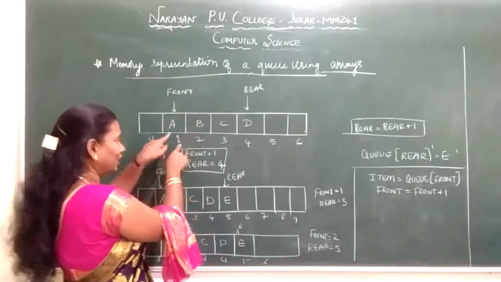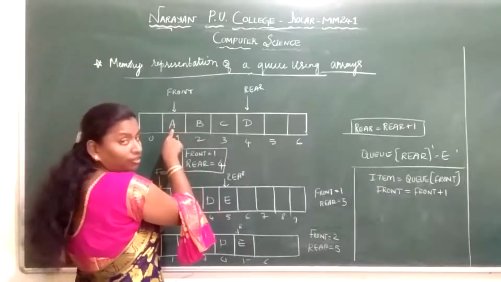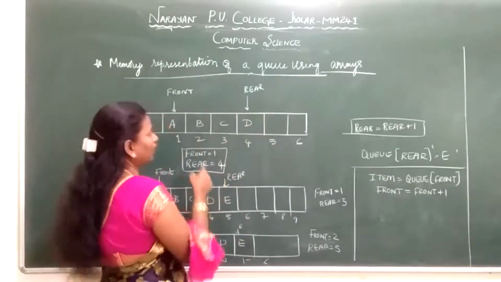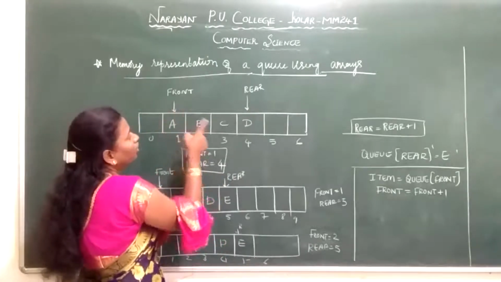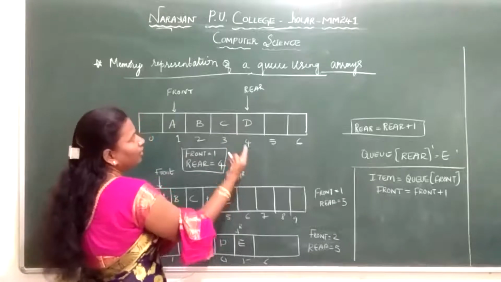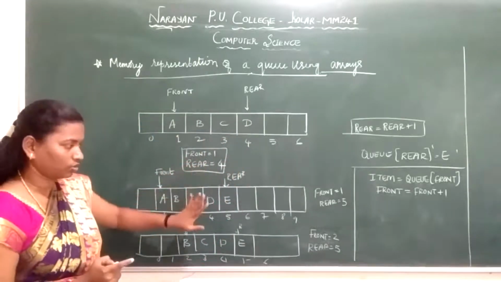So if I want to delete, I can delete from the front. If I want to delete, I should increment front. If I want to insert, I have to increment rear. Understood? If I want to do the other, I have to go vice versa. So if I want to insert the element, I need to use the rear end. If I want to delete, I use the front end. First front is equal to 1, rear is equal to 4.